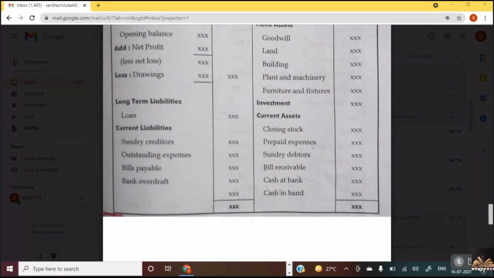Sundry debtors refer to people who owe to the company. And what do you mean by sundry creditors? Debtors are others who owe to us. Creditors refer to what we owe to others. Is that clear, Nana? Bills payable means the others have issued a bill, and we have to pay it. And what do you mean by bills receivable? We have issued a bill to other parties and they have to pay us. So that is the difference between sundry creditors and debtors, and bills payable and bills receivable.